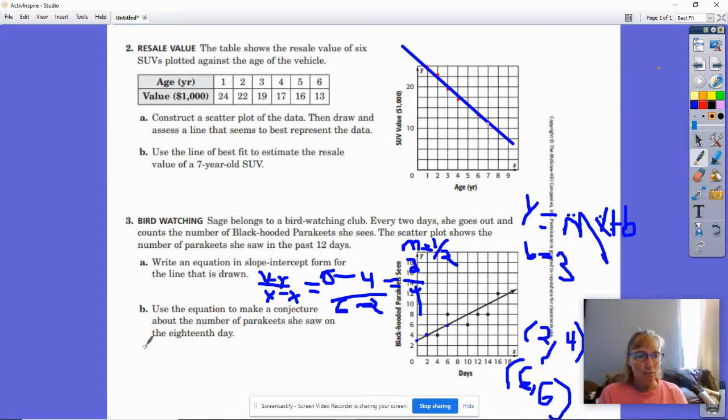Okay, so y stays y. We're only replacing the slope and the y-intercept. y equals, my slope is 1/2.